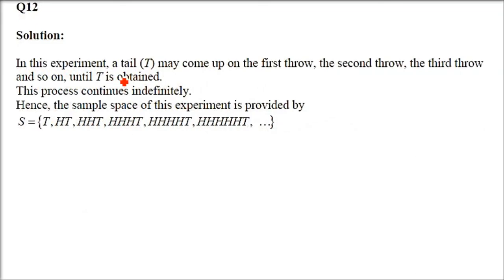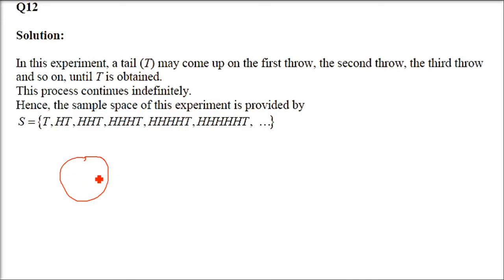Now this is question number 12. A coin is tossed repeatedly until a tail comes up for the first time. Write the sample space for this experiment. So this is indefinite and infinite, because when we toss a coin, either head or tail can come. Then again head and tail can come.